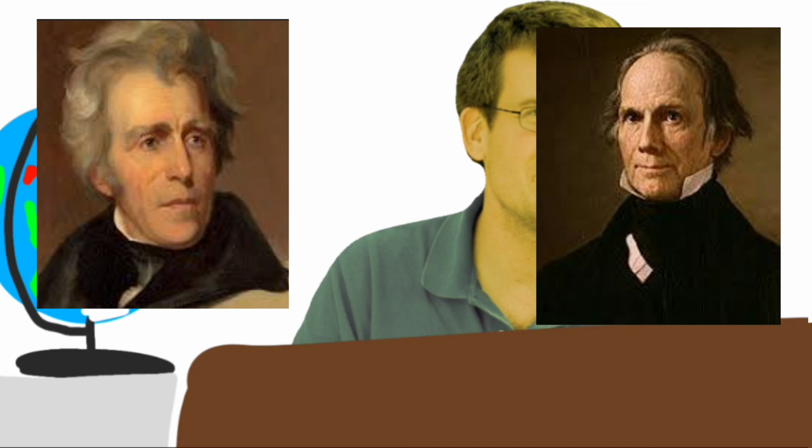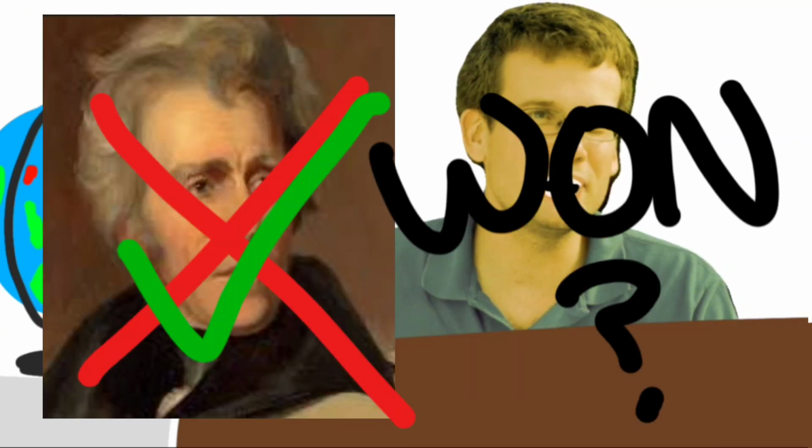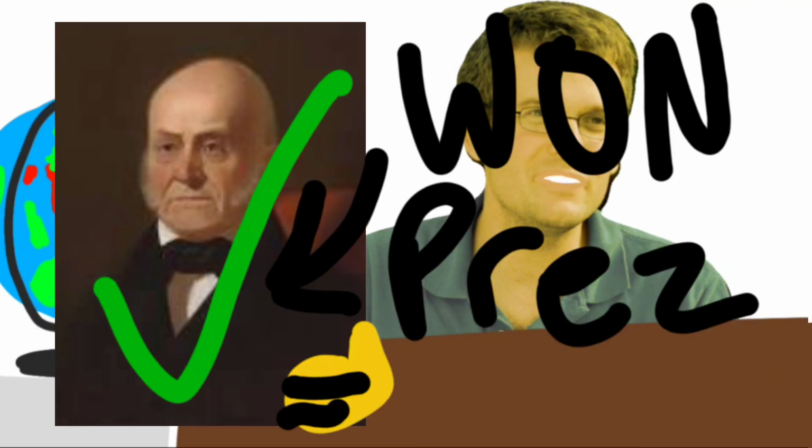There were three main candidates in the election of 1824: Andrew Jackson, Henry Clay, and John Quincy Adams. Though Jackson was not elected president in 1824, he did win the popular vote. John Quincy Adams won the Electoral College vote, and so became the president.